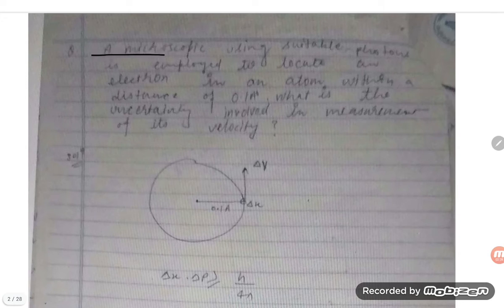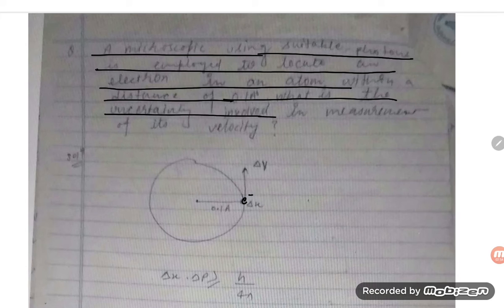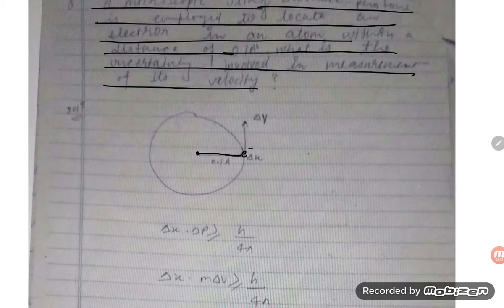A microscope using suitable photons is employed to locate an electron in an atom within a distance of 0.1 angstrom. What is the uncertainty involved in the measurement of its velocity? So this is the distance from the nucleus, 0.1 angstrom, students. The velocity is v and the position is x.